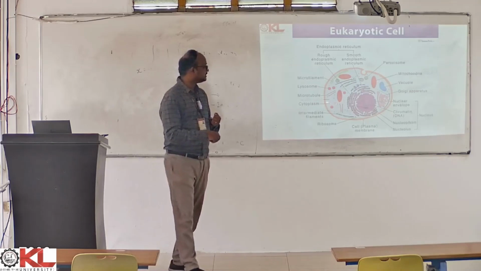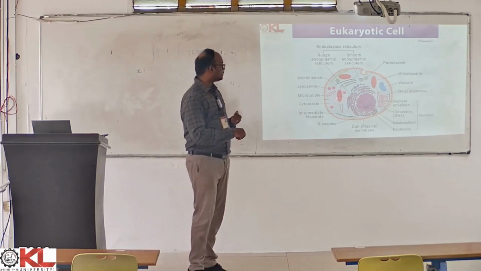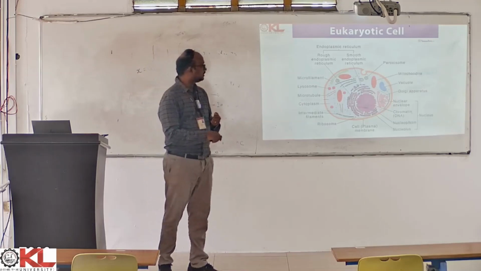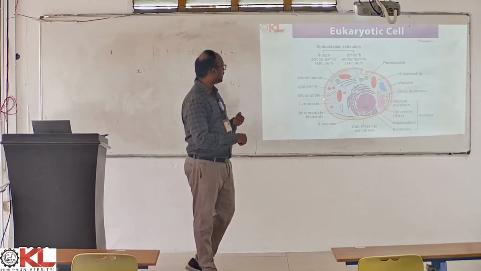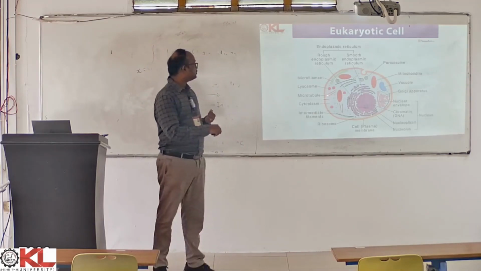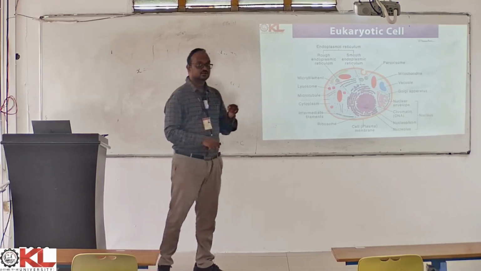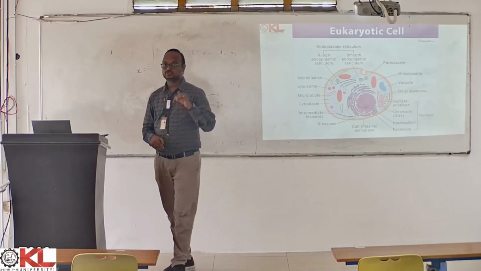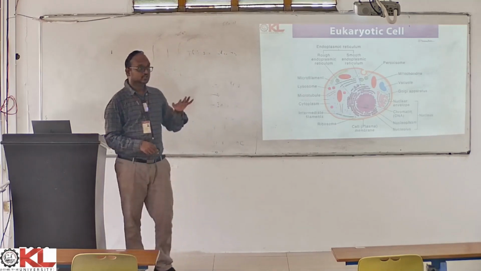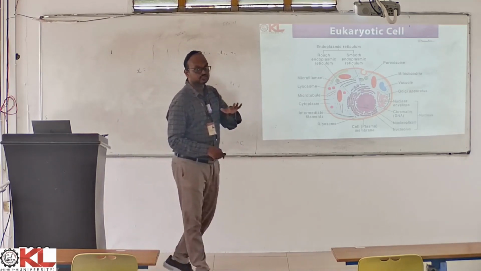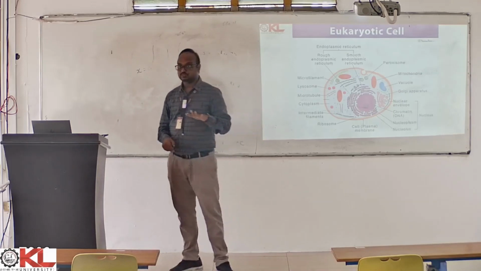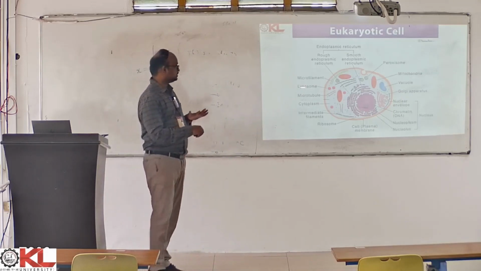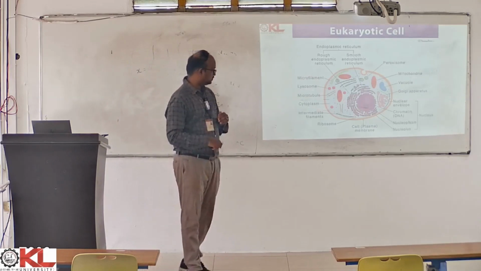You have other major internal organelles like mitochondria, the Golgi complex, the vacuole, and the microtubules and microfilaments, which are nothing but the skeleton of the cell, also called the cytoskeleton, which gives a rigid shape to the cell.